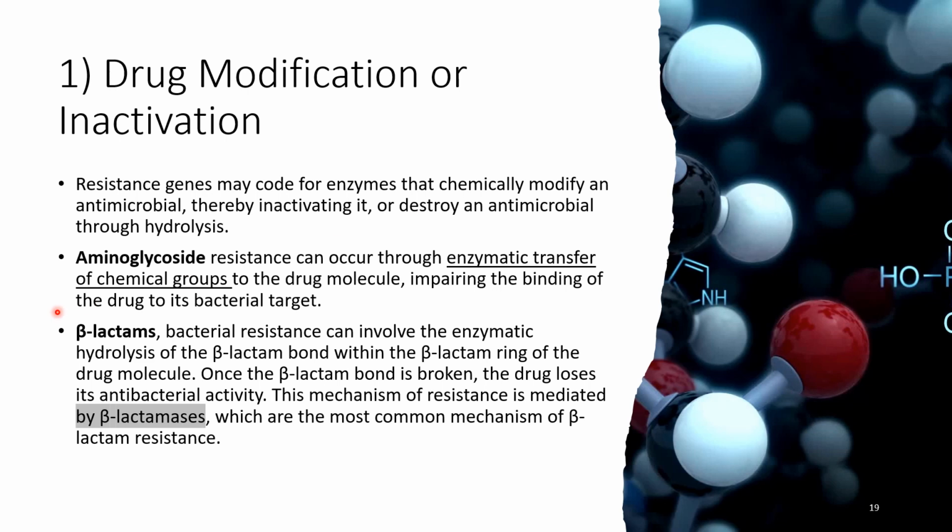An example is aminoglycoside. So the bacteria produce a certain enzyme that makes a certain modification, transfer of different chemical groups, and this will lead to a change in its structure, and this will impair the binding of this drug to its target. We also have the example that we saw in the previous slide, the beta-lactams. We saw that certain bacteria produce beta-lactamase to open the beta-lactam ring, and this will make the drug lose its activity.